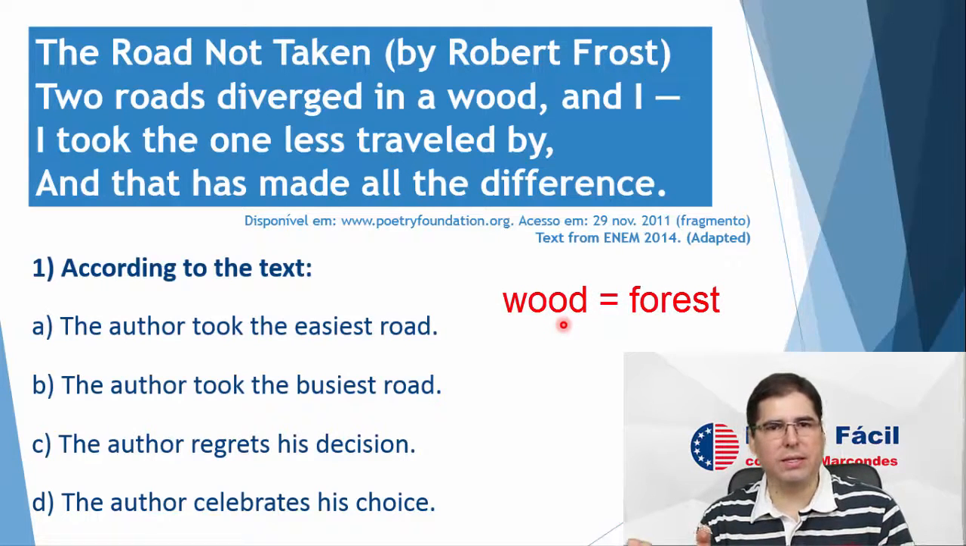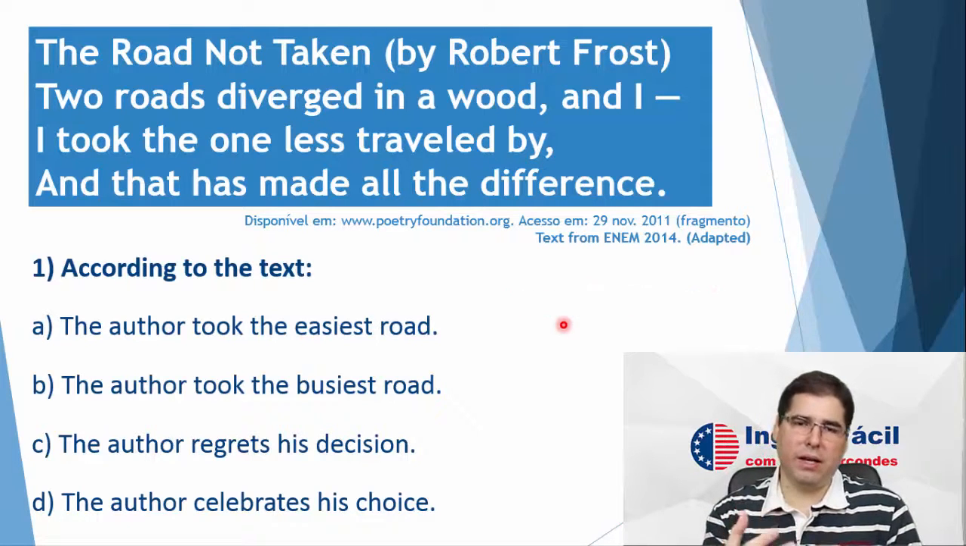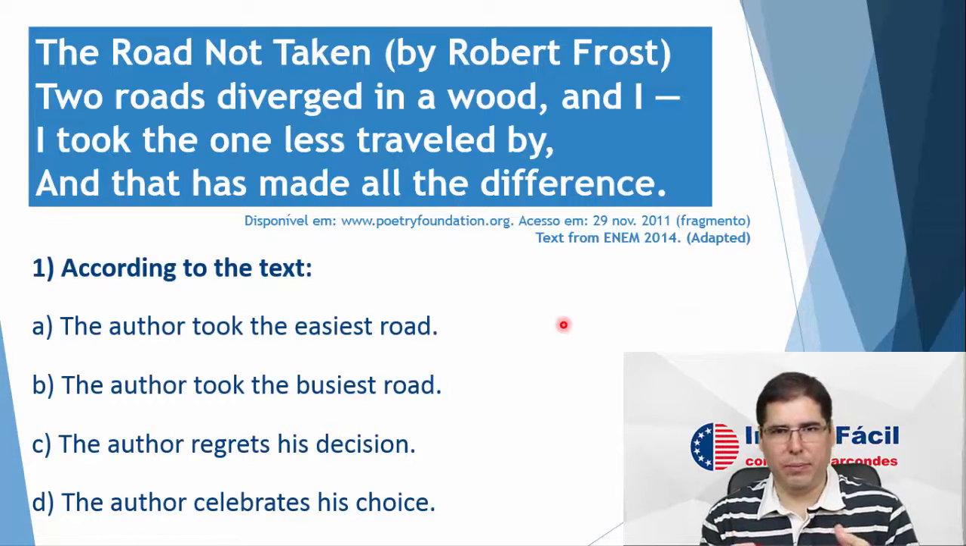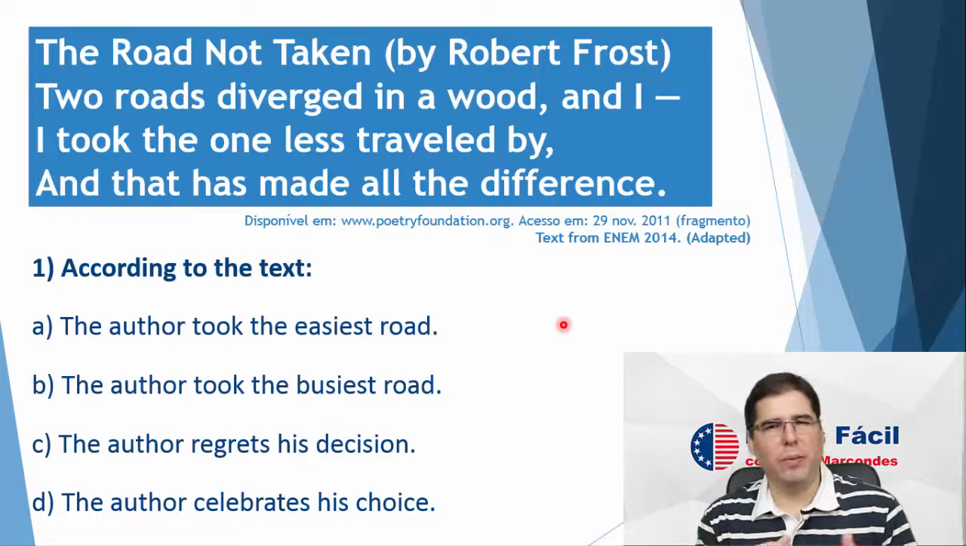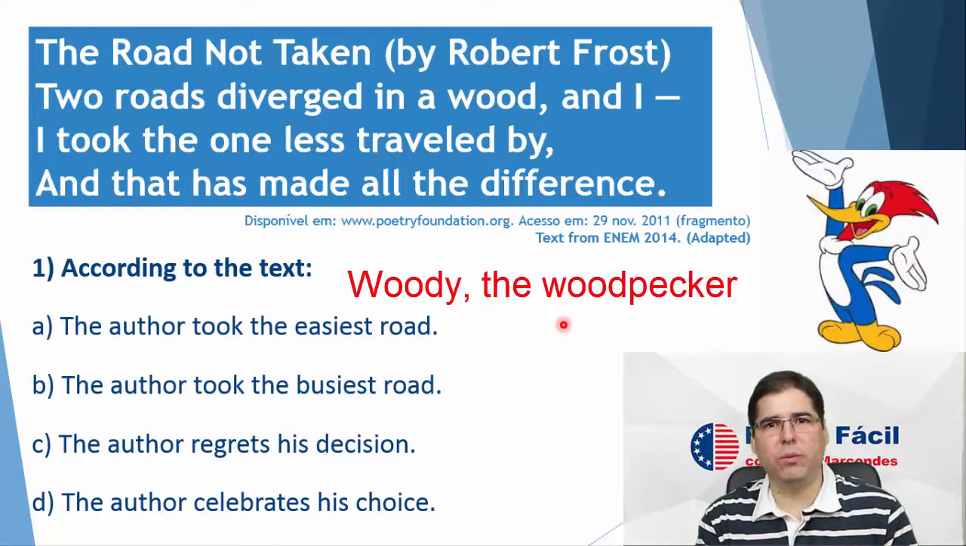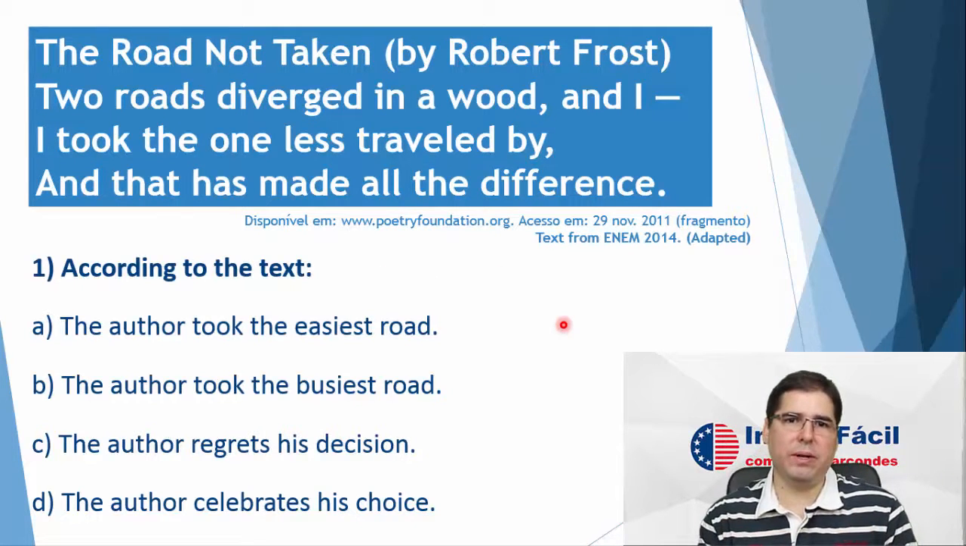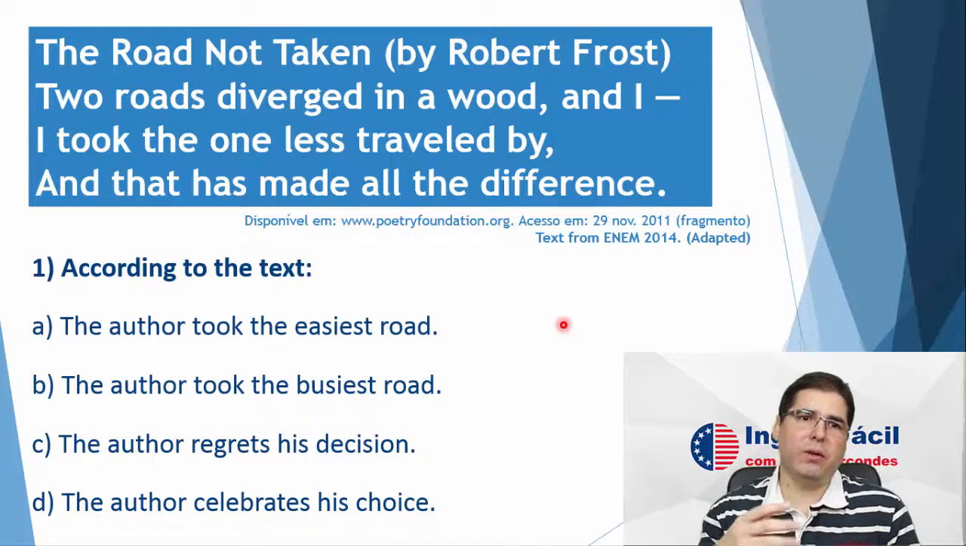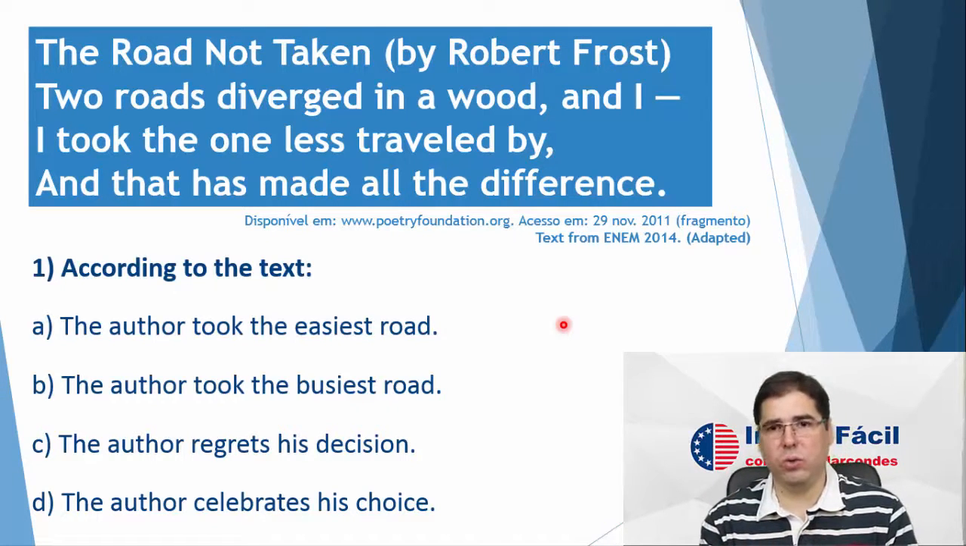So, let us try to understand this text so that we can answer this first question. Two roads diverged in a wood. A wood, in this case, is the same as a forest. I know that there's a different meaning: wood has the meaning of a material. Do you remember the cartoon Woody the Woodpecker? Wood is the material that we find in trees. Because of that, wood can also be used sometimes as a synonym for forest. So, two roads diverged in a wood, in a forest.